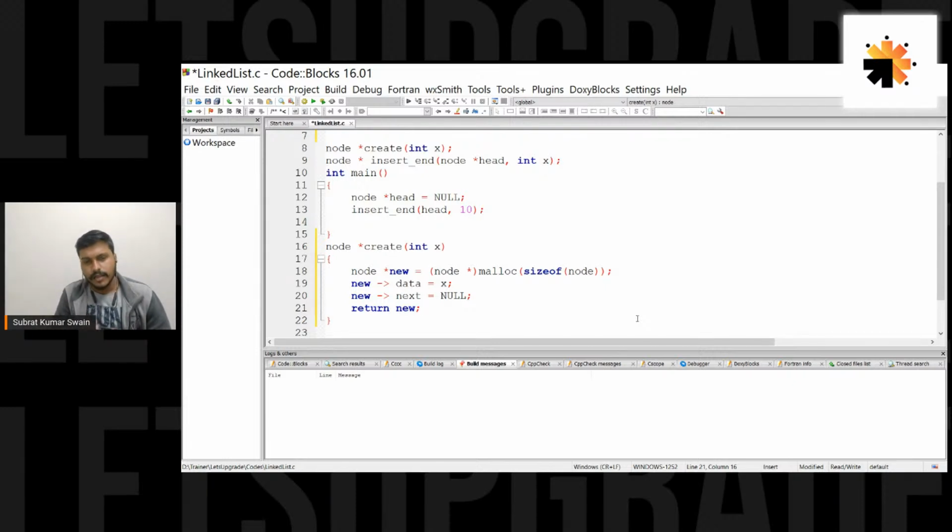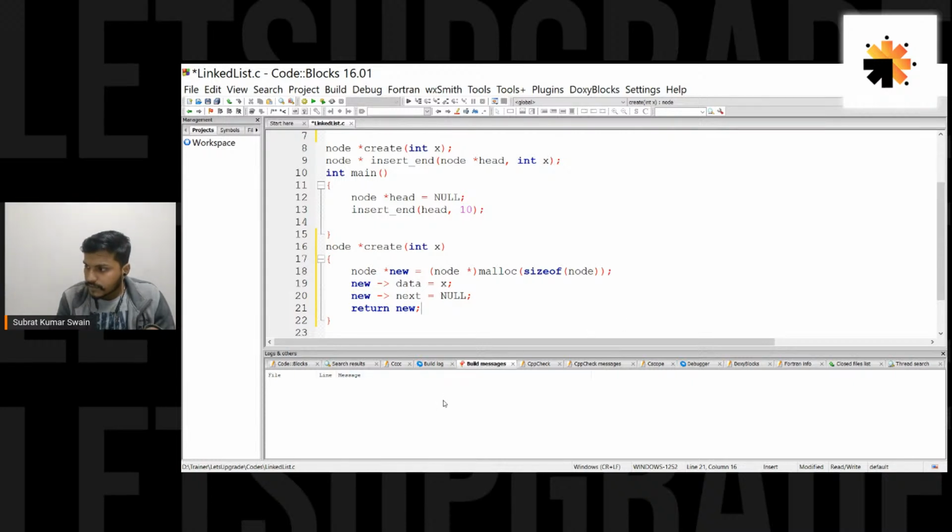So let's focus on the linked list part. One thing we know is, if we have a structure variable, a structure object, we can access the member through that object. Let's say the structure object is ob, so we will write ob dot data. But here we have a pointer to that object. So through a pointer, if you want to access the member, we have to use this arrow operator, as we have done here, new arrow data and all.